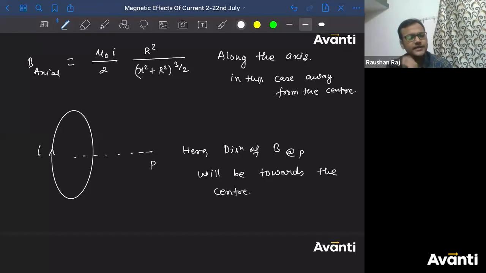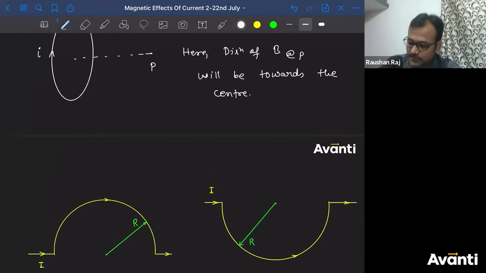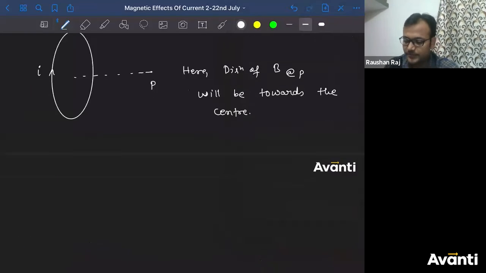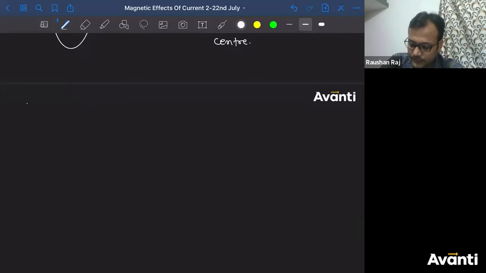Achha, see, how do you have to remember this? How will you remember this? How will you find out the direction of magnetic field at the axis of this circular coil? How will you find the direction of magnetic field at the axis of or at any axial point of the circular current carrying coil? Again, right hand thumb. What do you have to do? There is a trick, there is a method to do that. Let me write that for you.